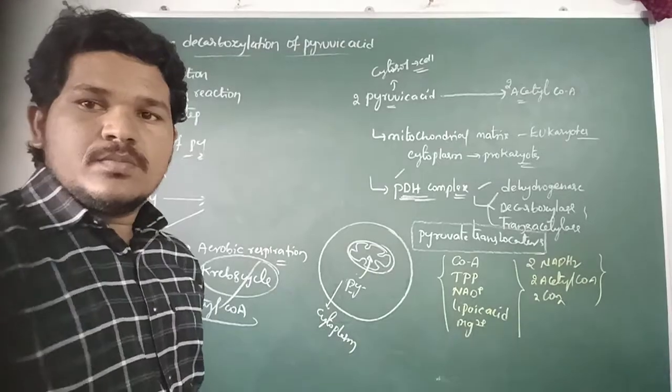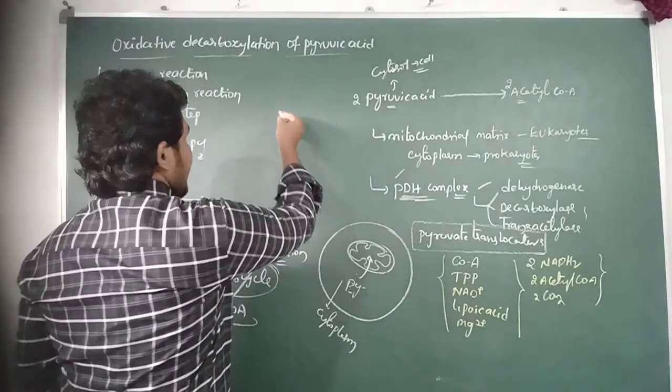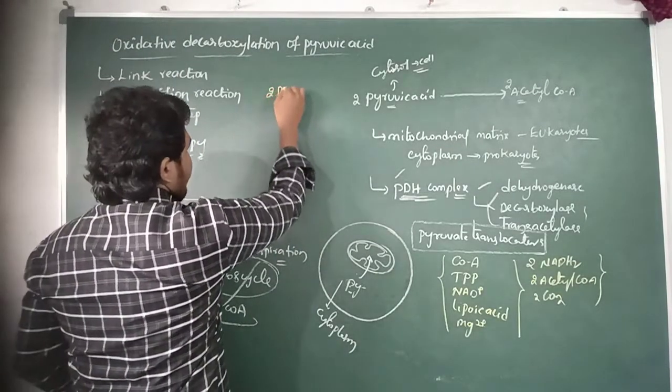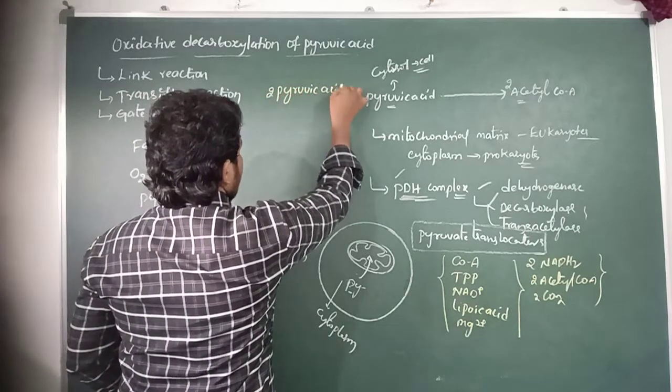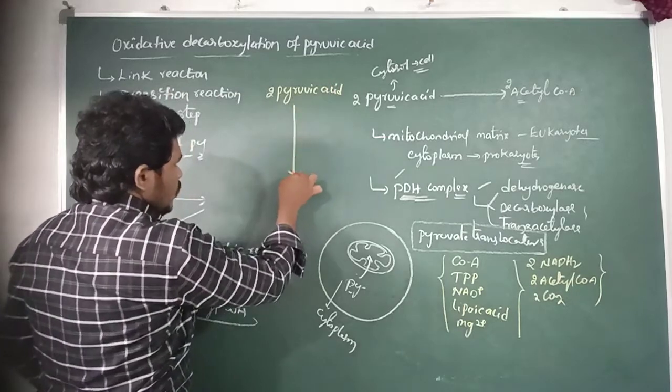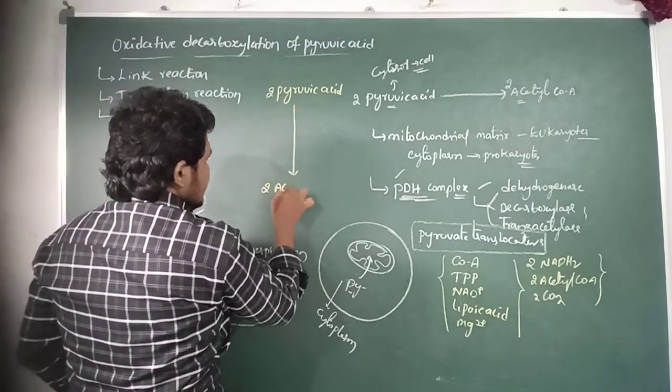I will write the reaction here: two molecules of pyruvic acid converted into two molecules of acetyl-CoA.